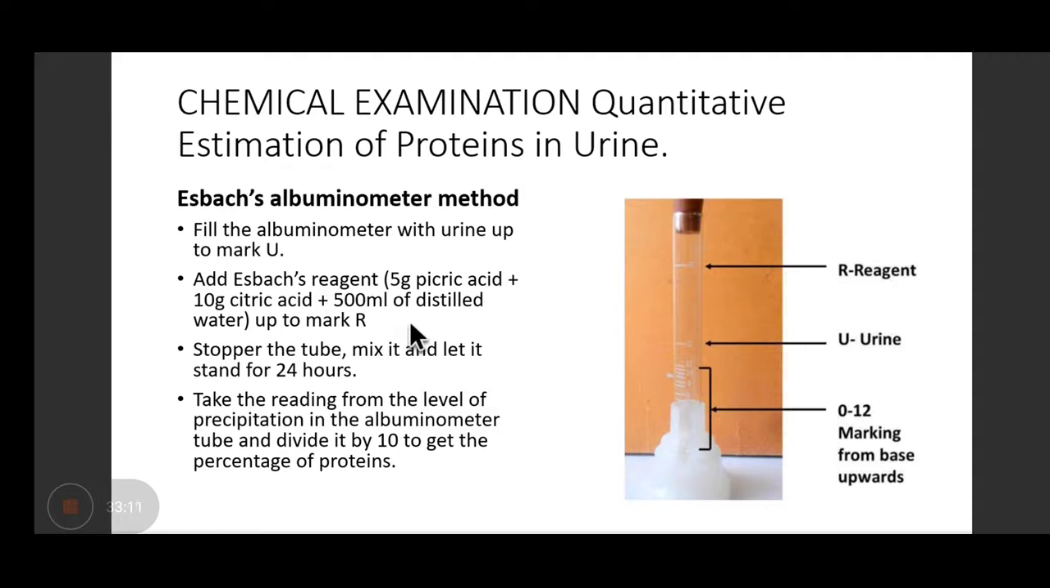You have to identify this instrument and then the examiner may ask you the method also, that how do you estimate. Okay? It is called Beck's albuminometer.